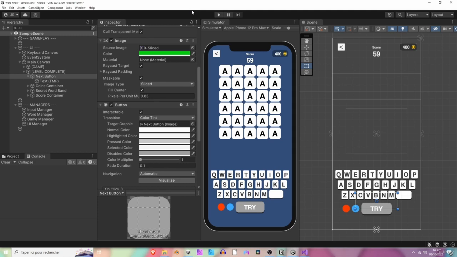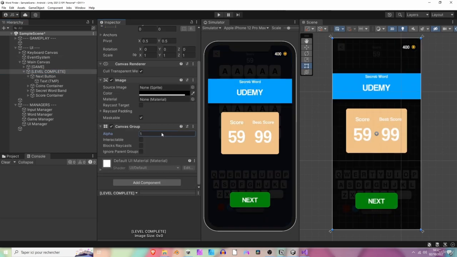Awesome. In the next session, let's see how we can add a data manager to add more data in our game, to be able to save the score, the best score, and the amount of coins the player has. This will allow us to update the level complete panel that we have right here, all right, along with all of the other panels we are going to create. So yeah, stay tuned.